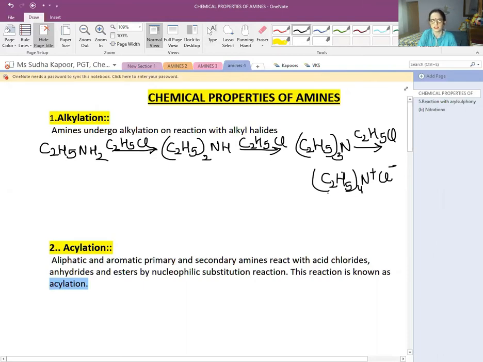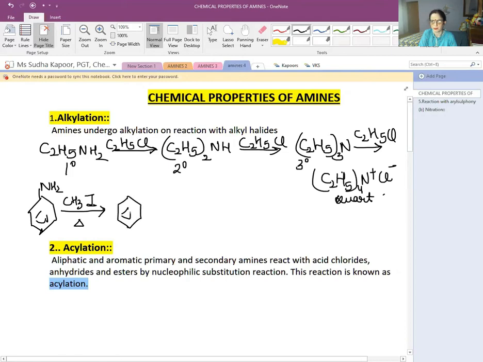So the continuous alkylation results in formation from 1 degree to 2 degree, 2 degree to 3 degree, and then 3 degree to the quaternary salts. It can also be seen in the case of aromatic amines, that is the NH2 part. If we add alkyl halide to it, usually we have discussed that iodides are taken as the bond can be easily cleaved here, and followed with heating we will be getting the NH and CH3 part. That is, it is converted into 2 degree.